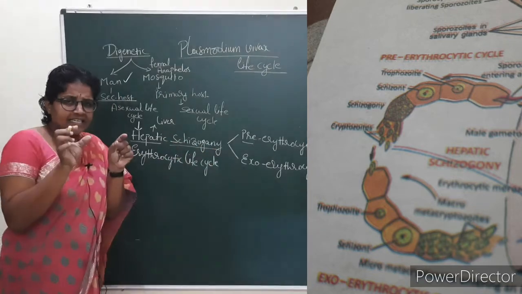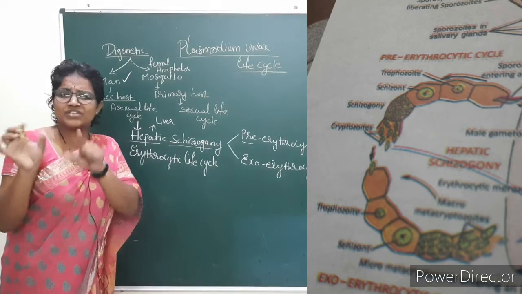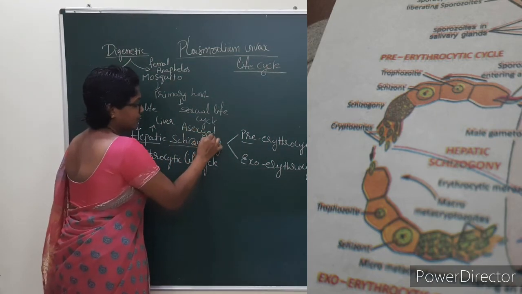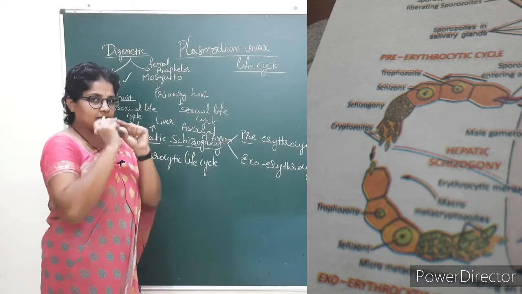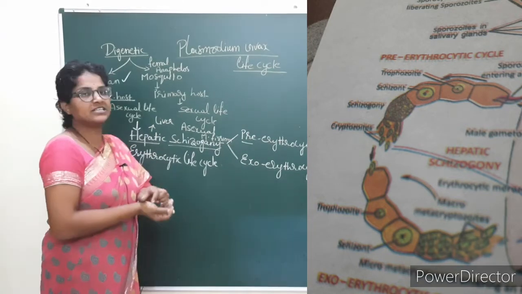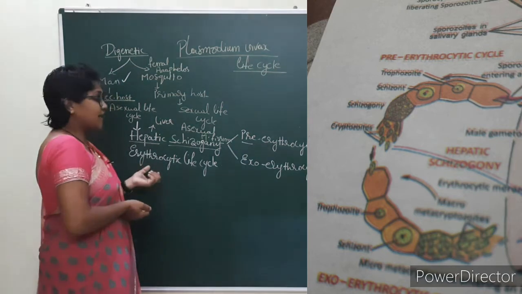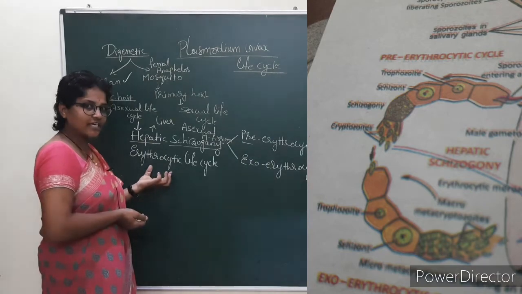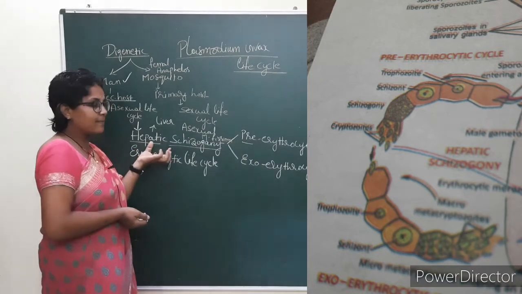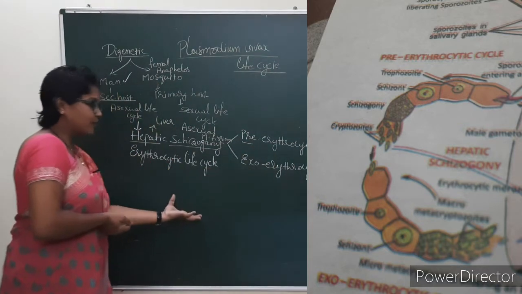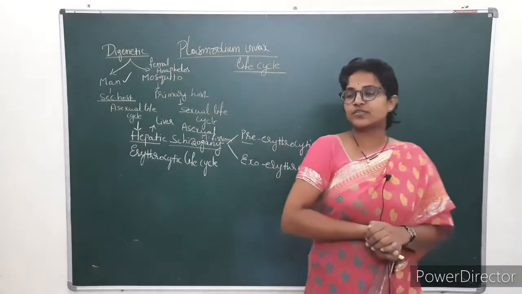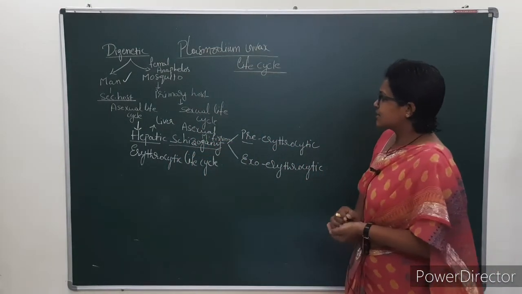Schizogony indicates asexual multiple fission. Multiple fission means one individual leads to the formation of many individuals; that is asexual multiple fission. Then the erythrocytic life cycle. Today we will discuss hepatic schizogony; afterwards we will discuss the erythrocytic life cycle. First we will discuss hepatic schizogony. You remember and note down, my dear students: hepatic schizogony, pre-erythrocytic life cycle, exoerythrocytic life cycle. I will give time for you.